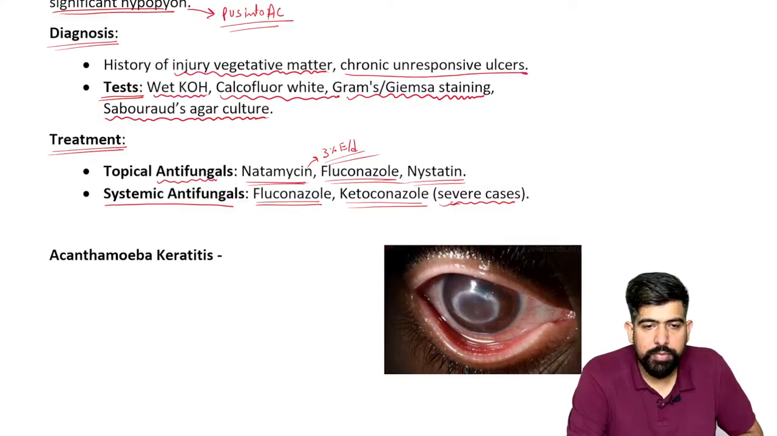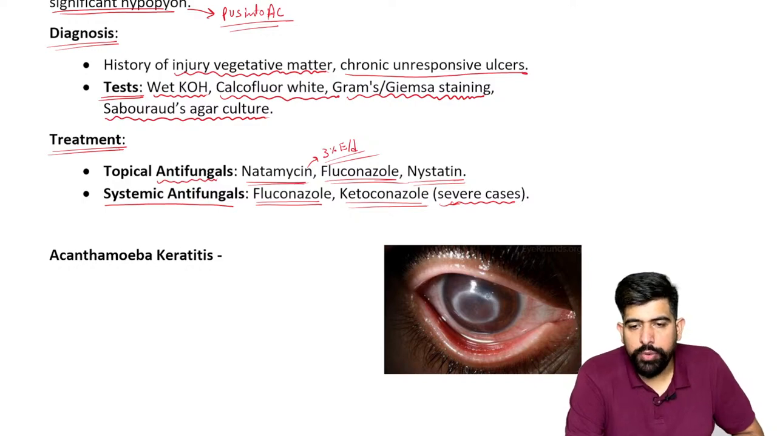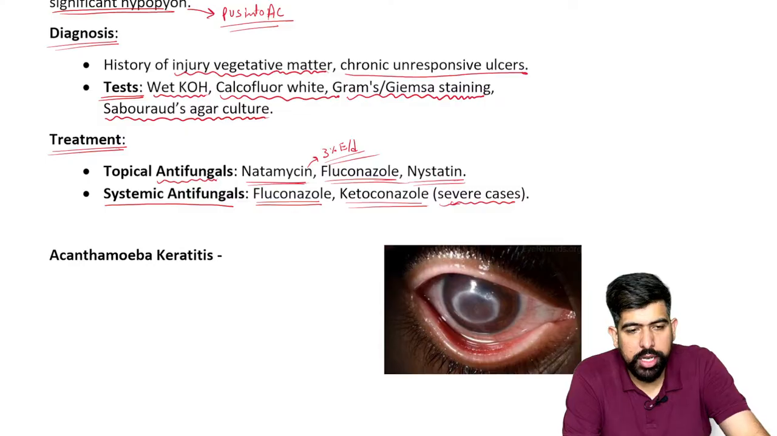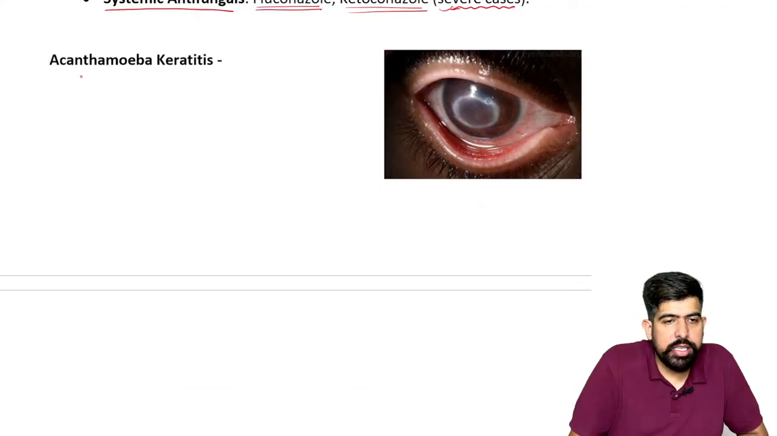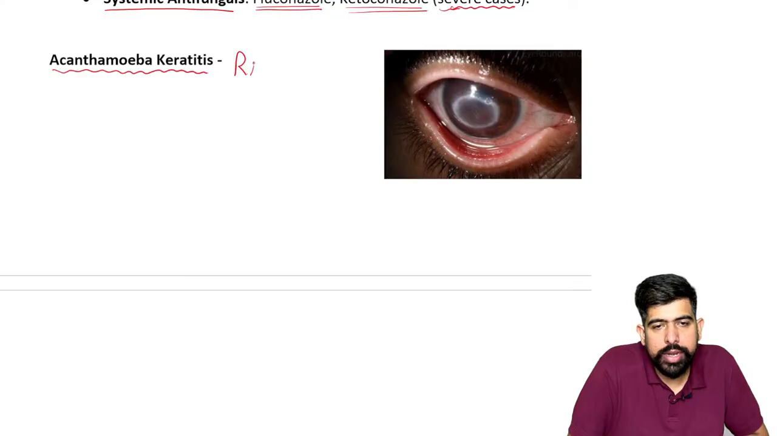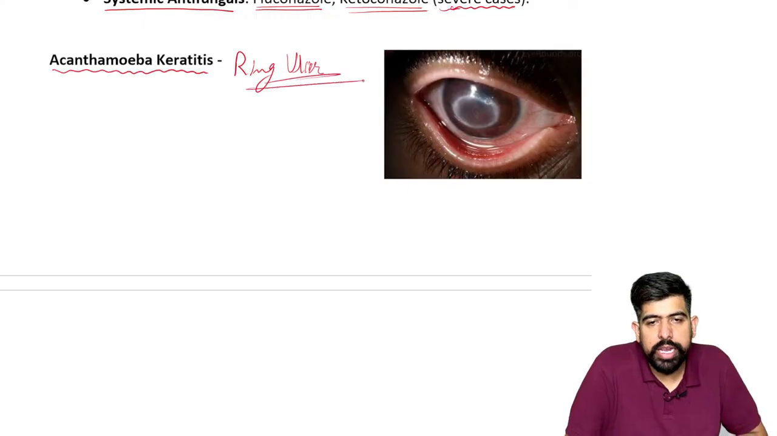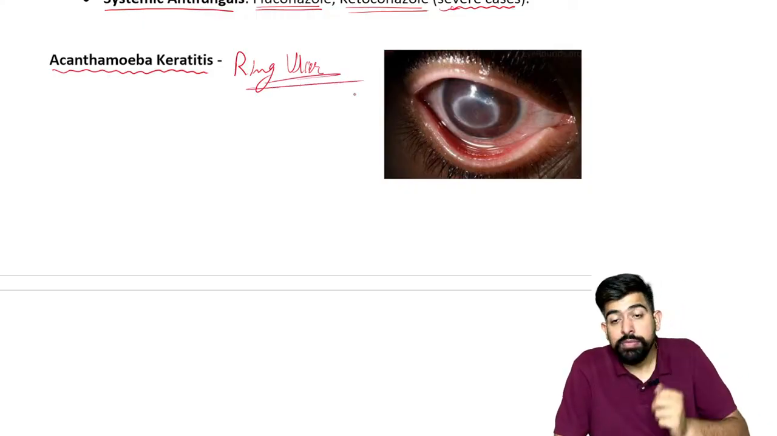Okay, done. Now, moving forward to the next one, which is acanthamoebal keratitis. What is this? This is known as acanthamoebal keratitis, also known as ring ulcer.